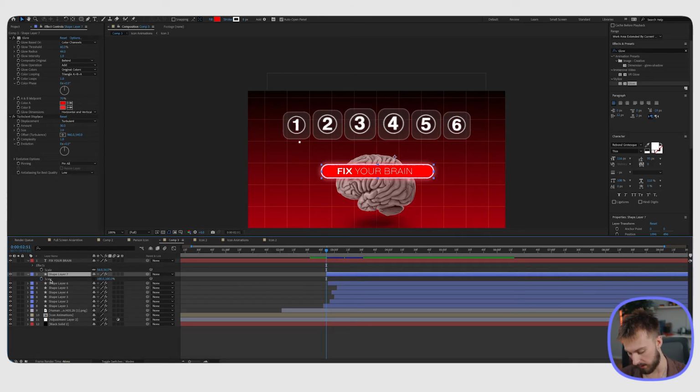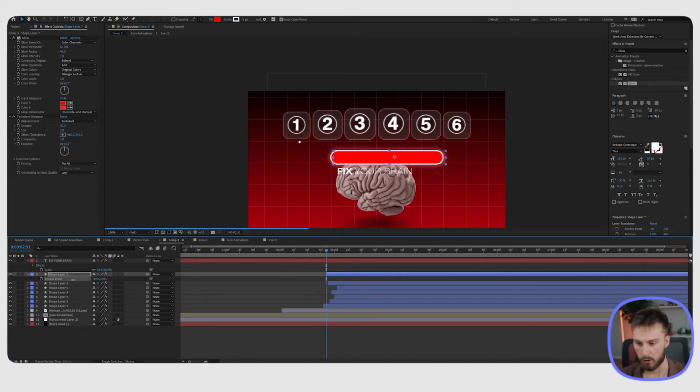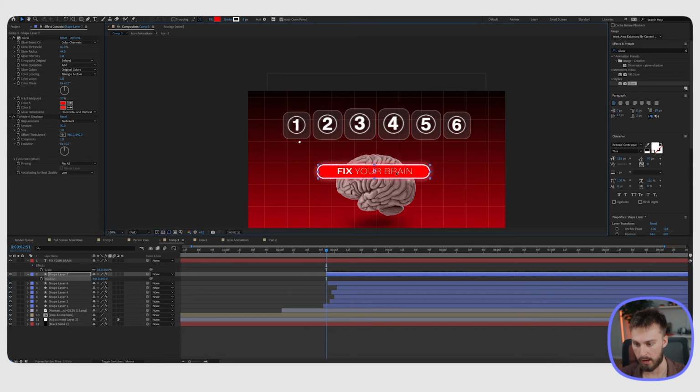And before we start animating, we actually want to change the anchor point of this. So that's in the middle, this background layer here. I don't know what you would call this placeholder. We want it in the middle, so when we scale it, it scales from the middle. I'll show you what I mean in a sec. So we put the positioning to where we had it before, and now we can manipulate the scale of it.